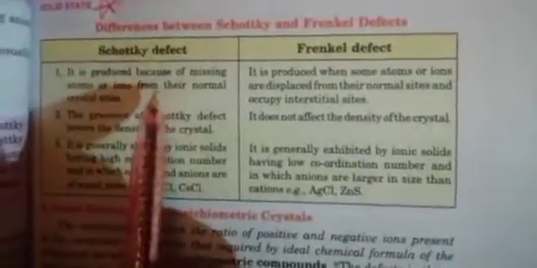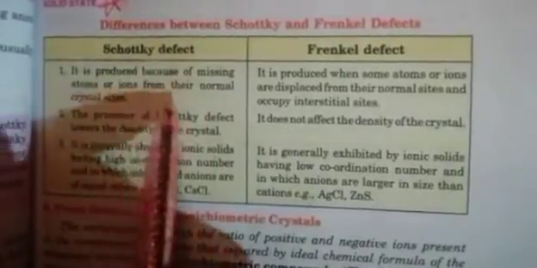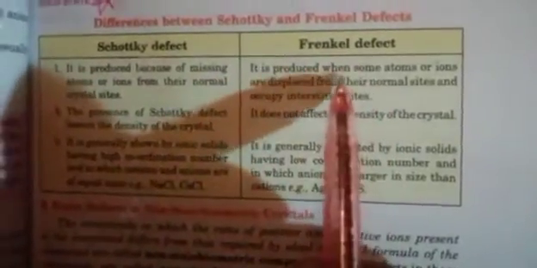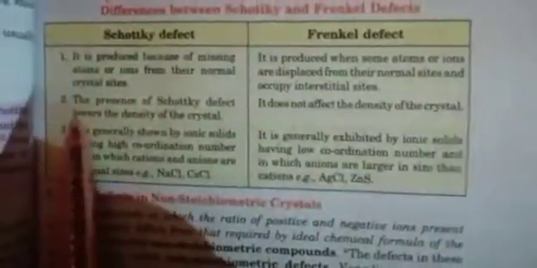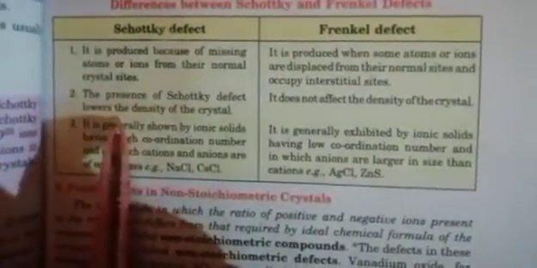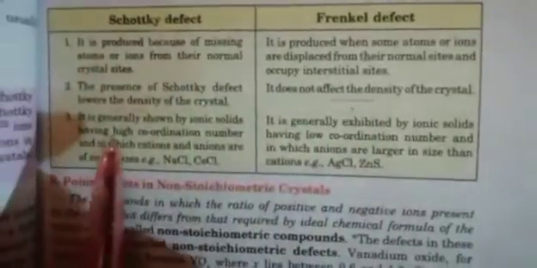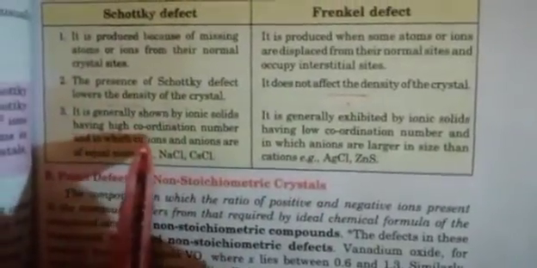It is produced because of missing of an atom or ion from the normal crystal site. It is the shifting or displacement from the normal site to an interstitial site. The presence of Schottky defect lowers the density. It is not affecting the density. It is generally shown in ionic solids where there is a high coordination number. It is generally found where there is a lower coordination number.